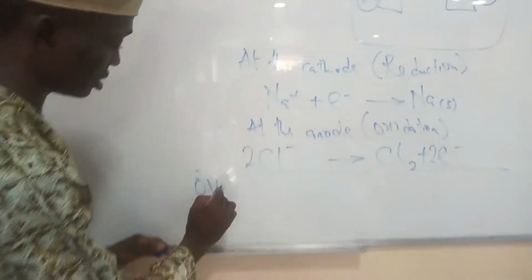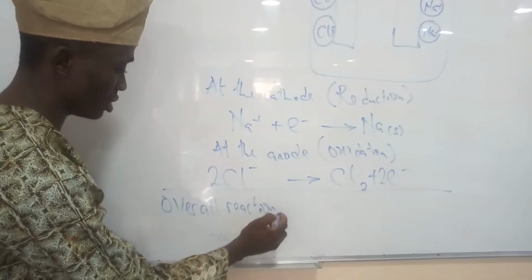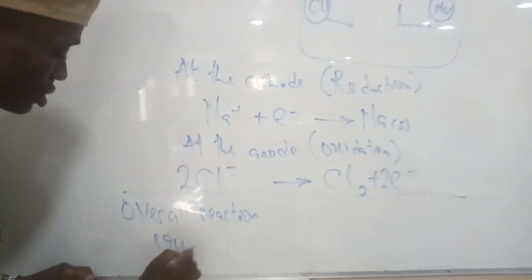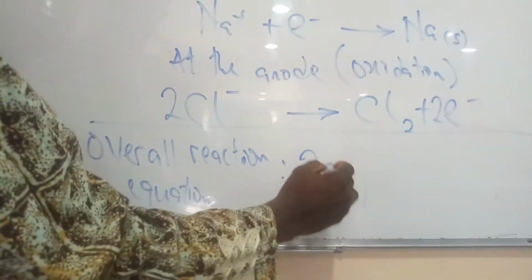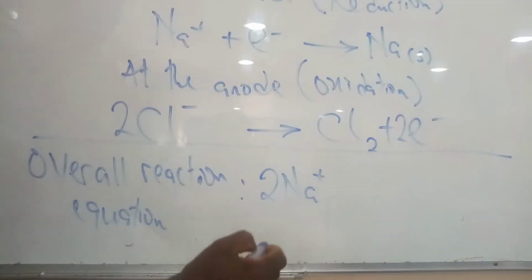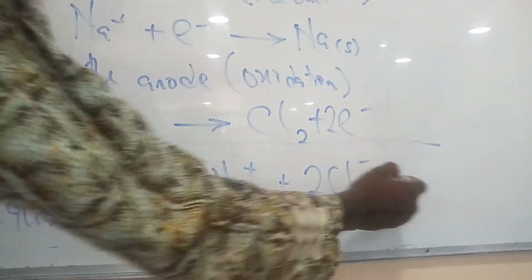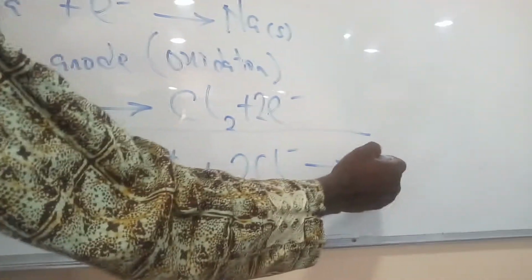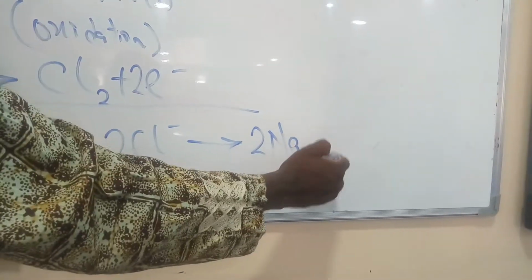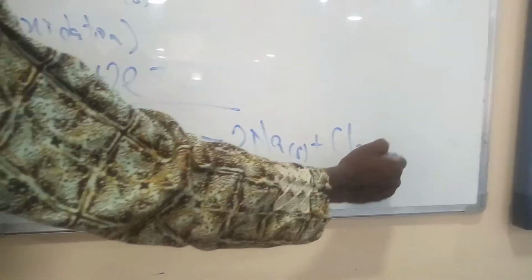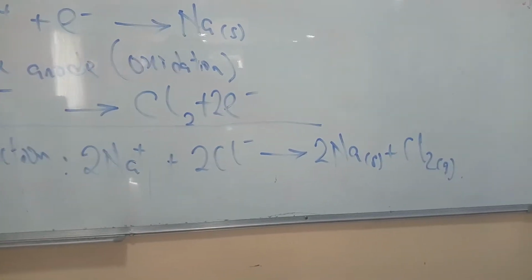Now, we need to write the overall reaction equation. To write the overall reaction equation, we have 2Na+ plus 2Cl- to give 2Na solid plus Cl2 gas. This is the overall reaction.